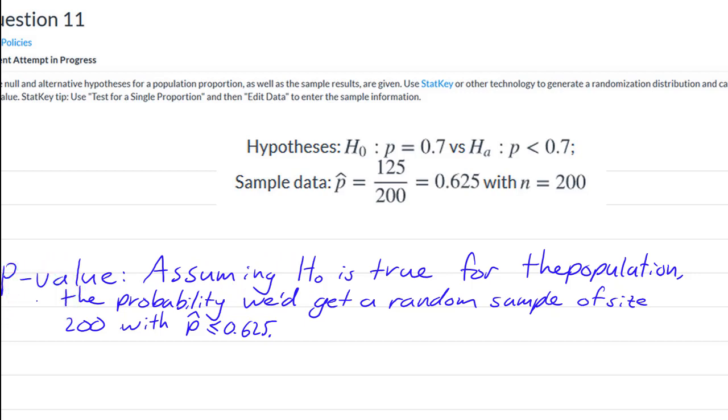What that means is, assuming that the null hypothesis is true, that the population proportion really is 0.7, what is the probability that we would get a random sample of size 200 with the sample proportion p hat as low as the one we actually got?